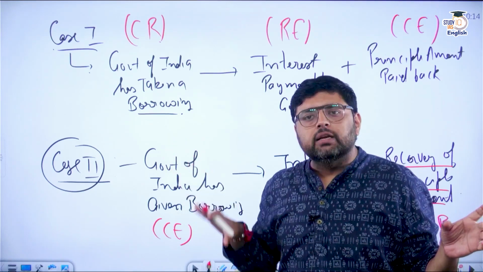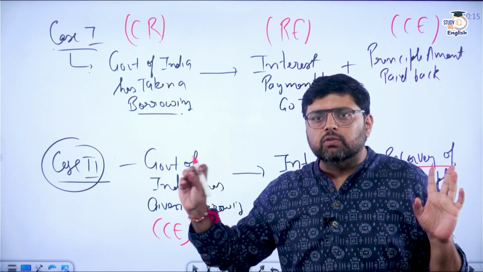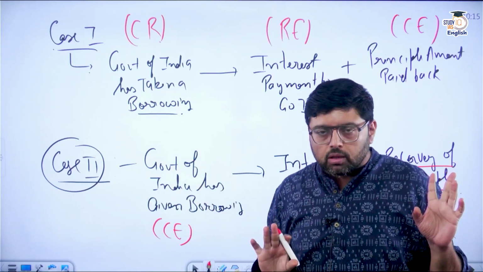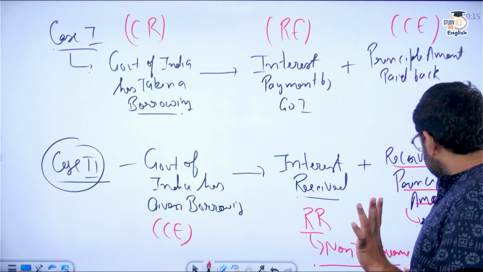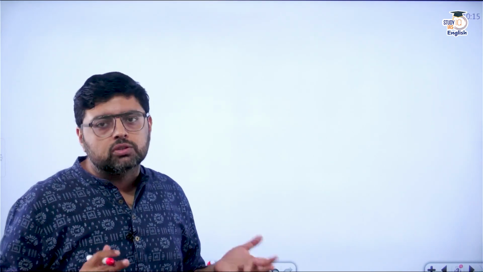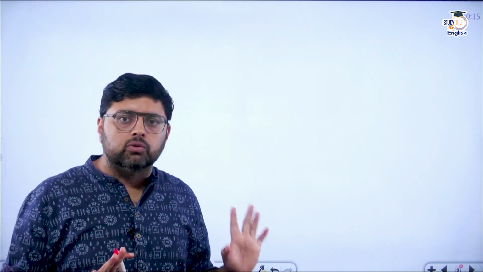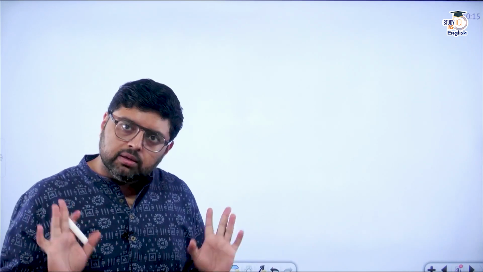Now what each includes is important because you can find a direct question from that, like which of the following is or are part of revenue receipts or revenue expenditure. Clear? So if you know this, the question becomes easy for you. You can see previous year questions and even mock test questions, and you will find similar questions. So if you remember this table, it is easy to remember the concepts.